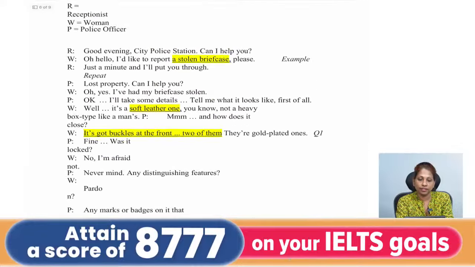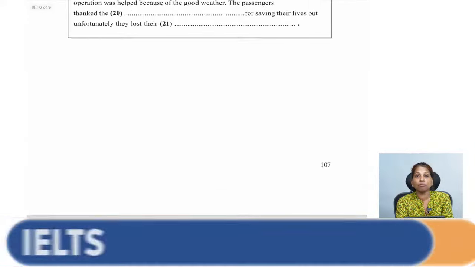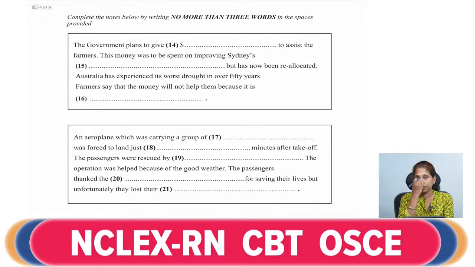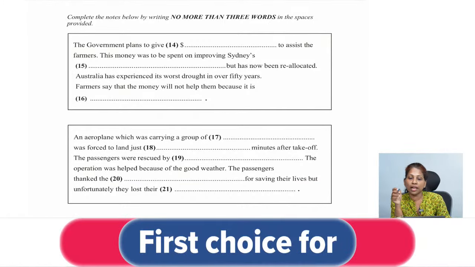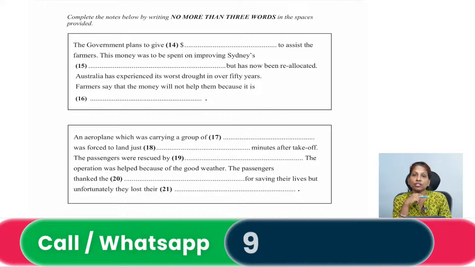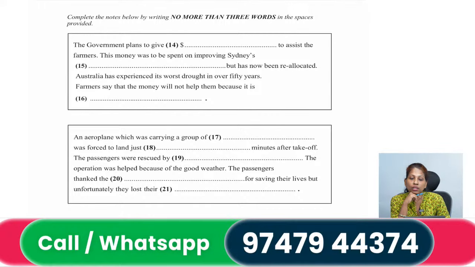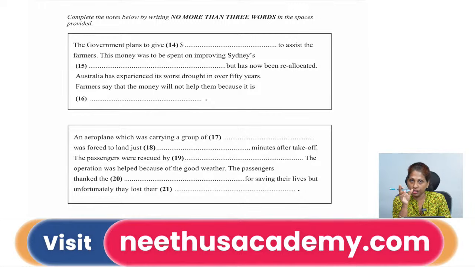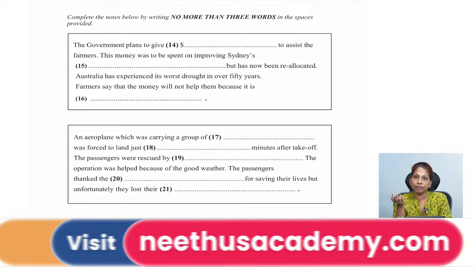Pledged means decided. What is a pledge? We normally say a pledge when we are in school. Some decisions or things which we have decided to follow, right? That's a pledge. So the government plans to give how much? They are saying $250 million. Now the instruction says not more than 3 words. Not necessarily do you have to write in words only, because in listening, whether you write numbers or figures or words, both are the same.